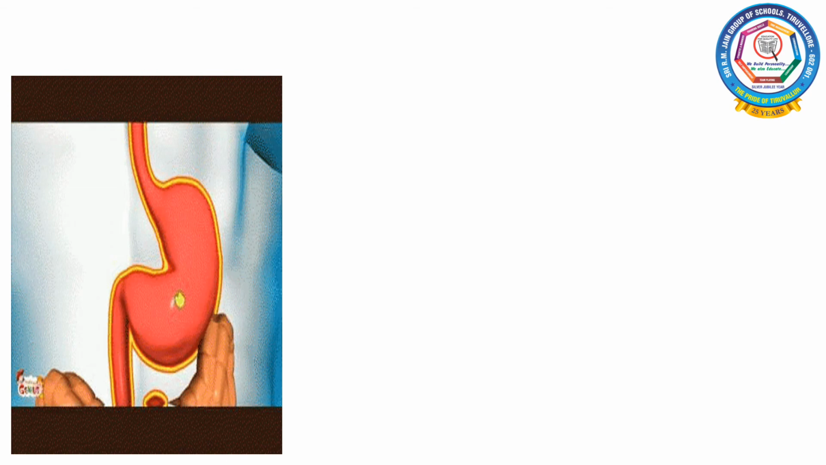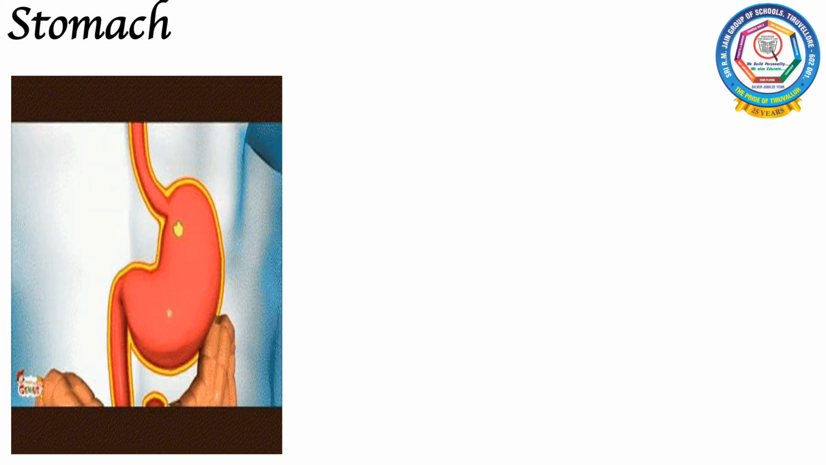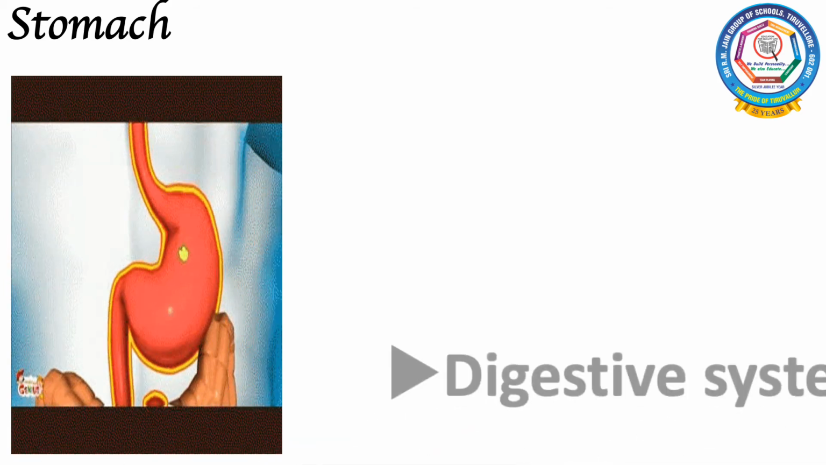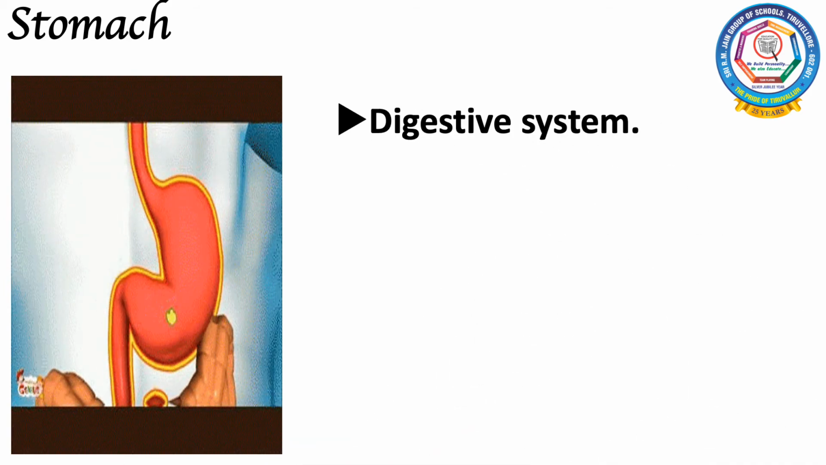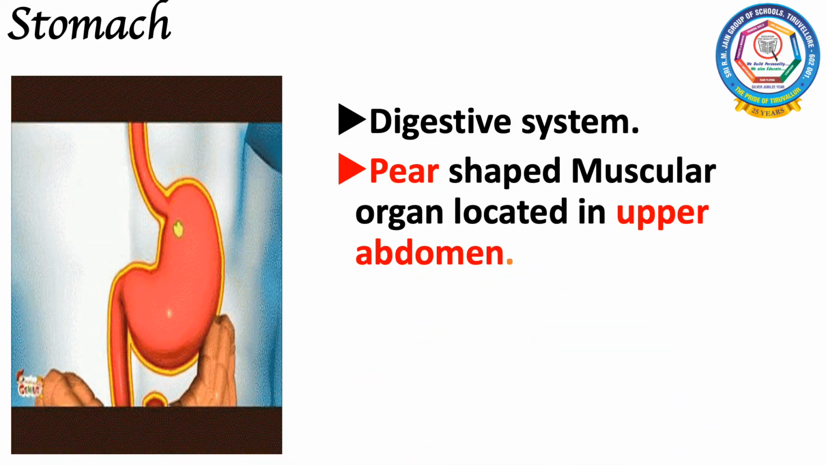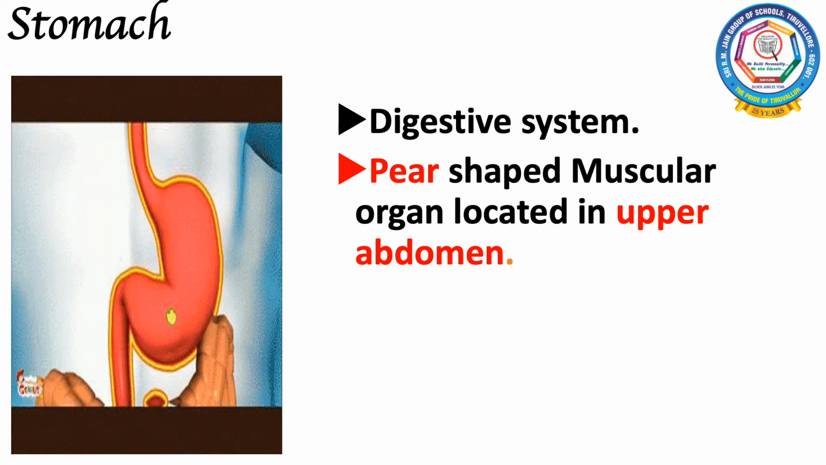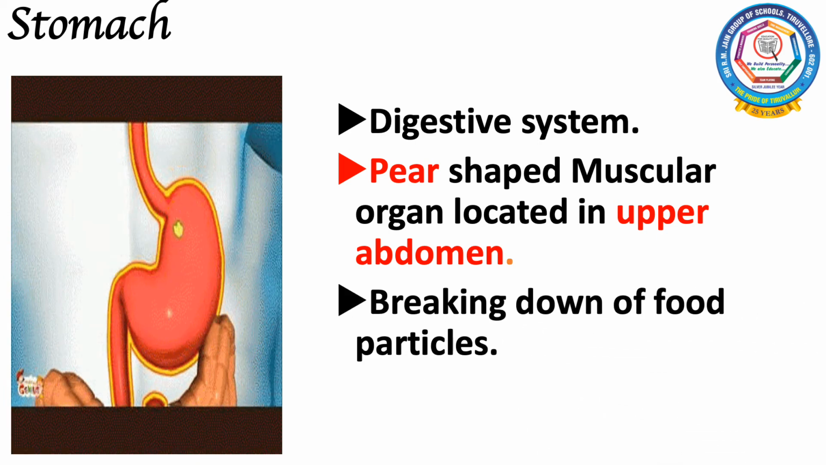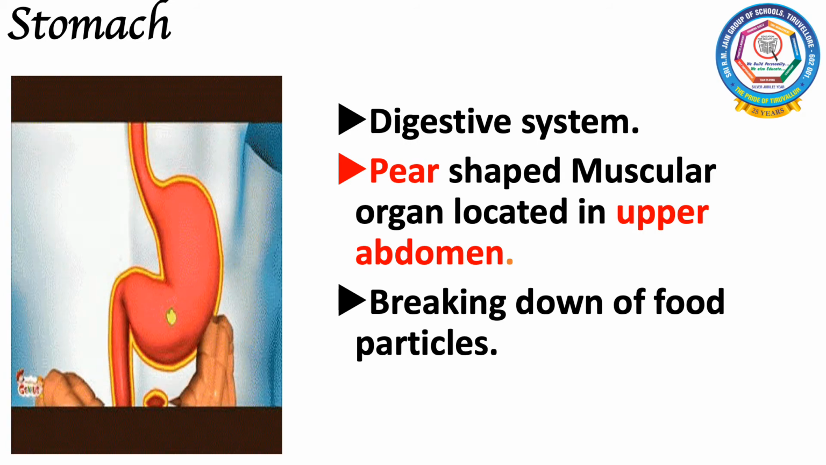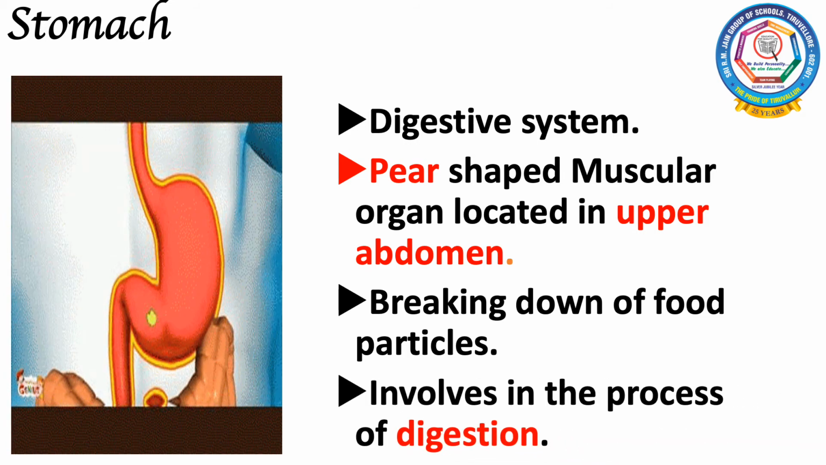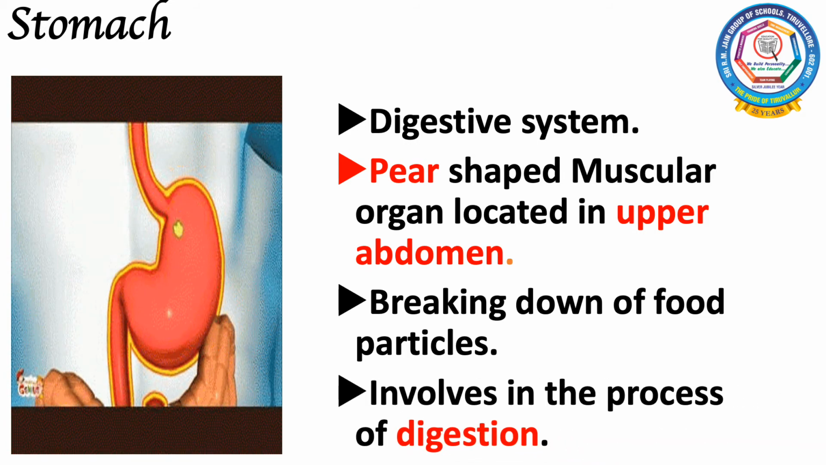Do you know the name of this organ? Any idea? Yes, it is our stomach. Our stomach is an important organ for our digestive system. It is a pear-shaped muscular organ that is located in the upper abdomen under the ribs. Our stomach helps in the breaking down of food particles. The stomach is involved in the process of digestion.